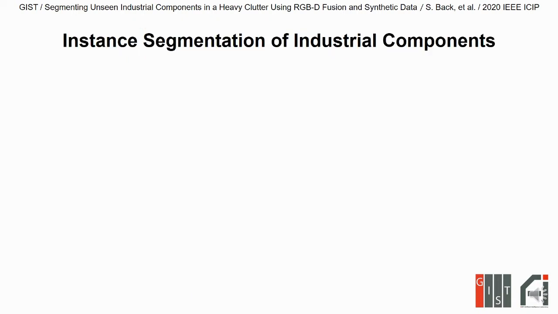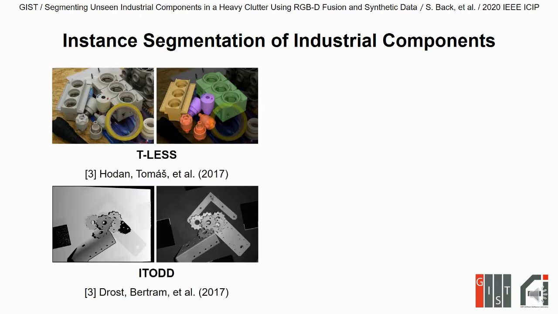Segmenting unseen industrial components is quite challenging due to their unique properties, as they are textureless, metallic, and shiny. However, there are only a few industry-relevant public datasets, and these datasets lack variation in the number of images and objects. For example, the TRES dataset only includes textureless objects, while ITODD only offers 800 scenes of industrial objects.